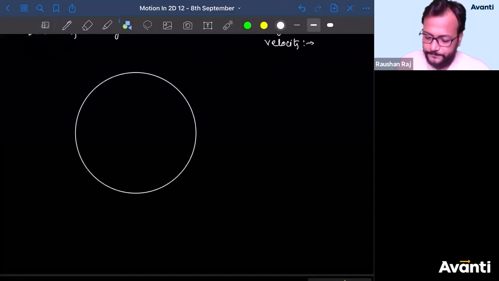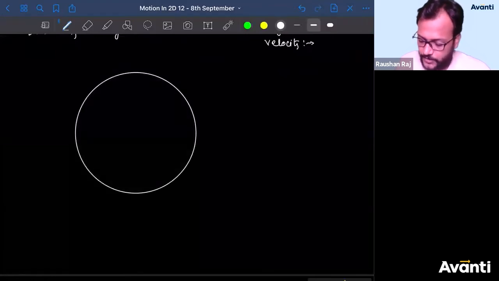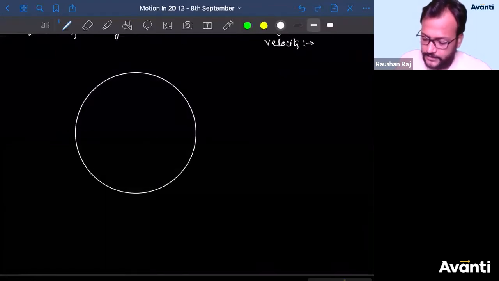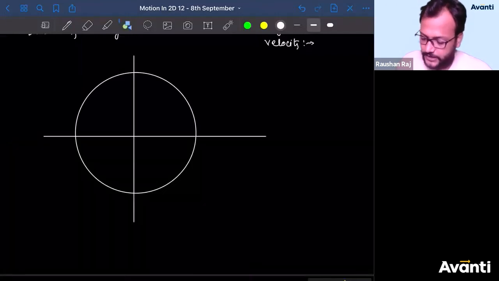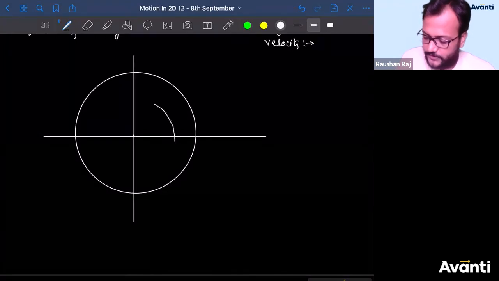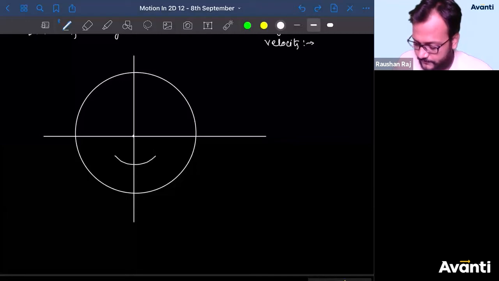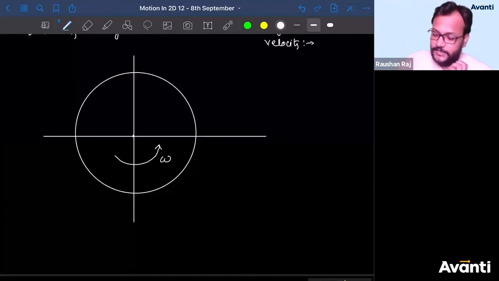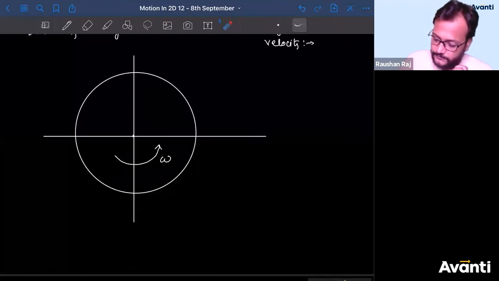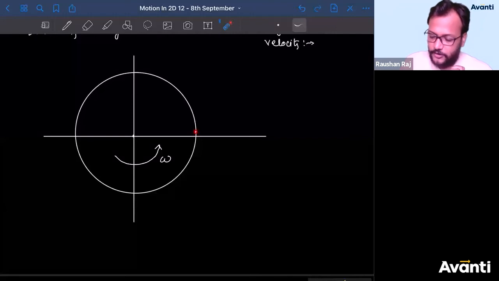Consider the particle is moving in this circular path about this center. Let us say the angular velocity is omega here, like this. So the particle is moving like this.